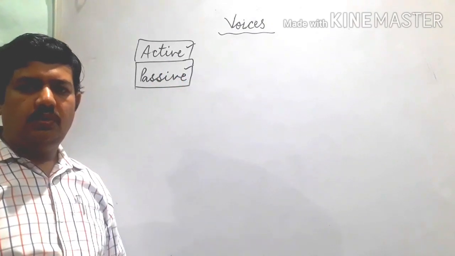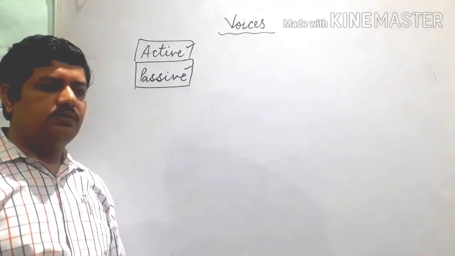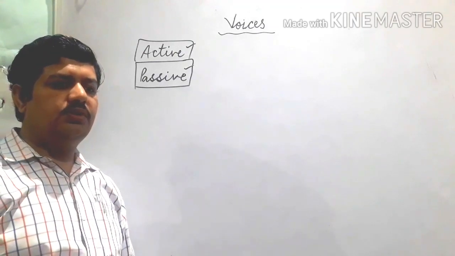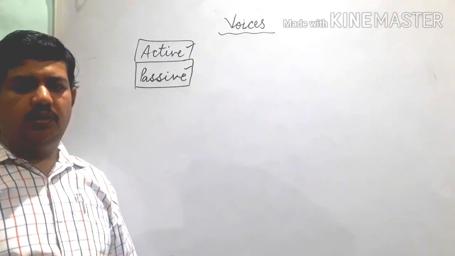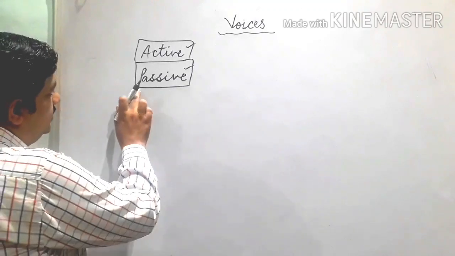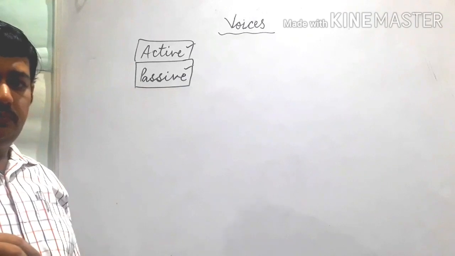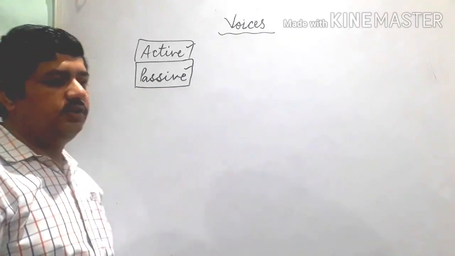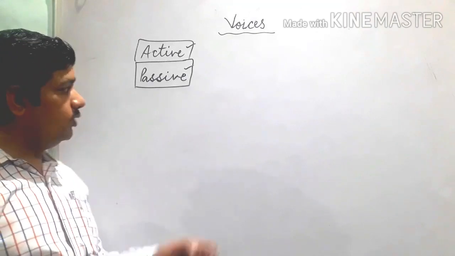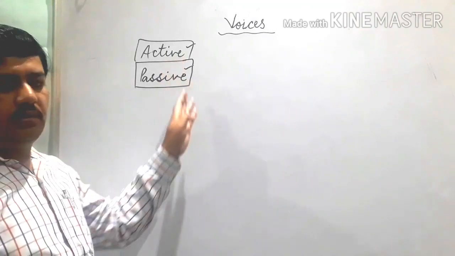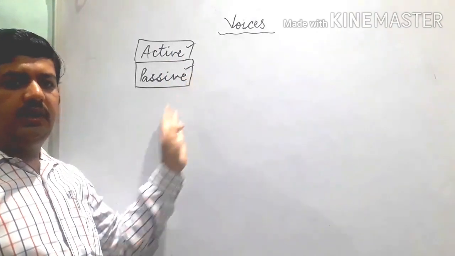Active is a person or an activity where somebody is involved actively. In the same way, passive means which is not active, which is not directly involved. So in this way, I will tell you the use of active and passive.